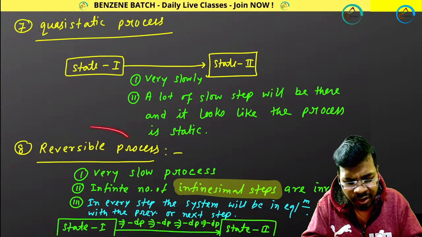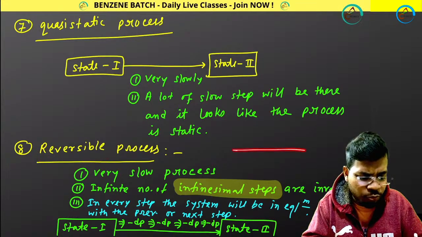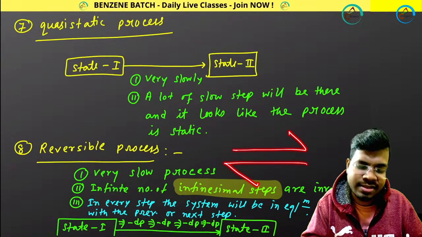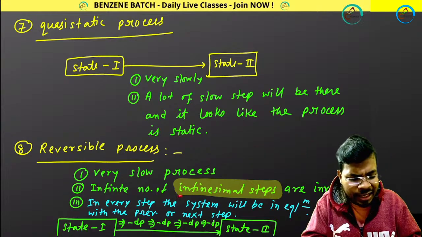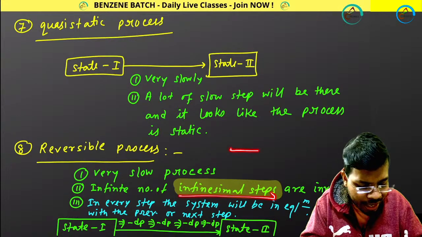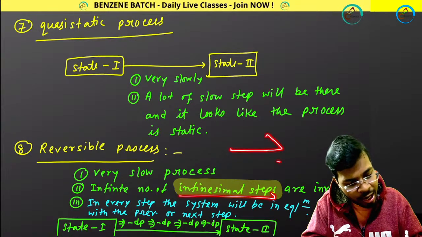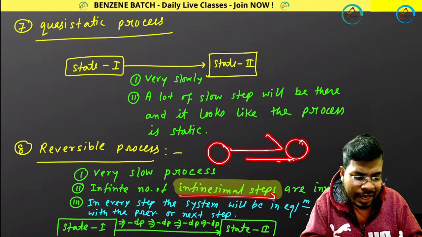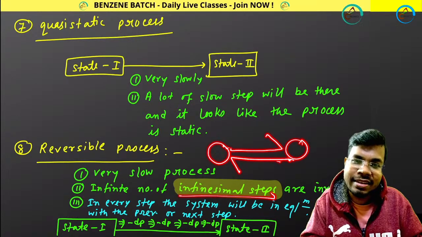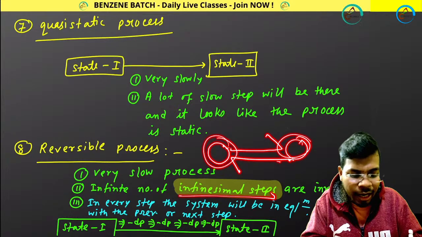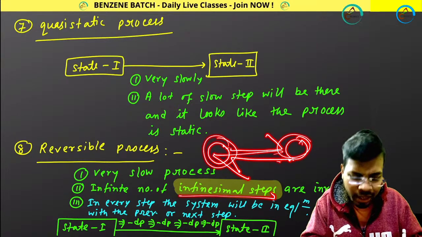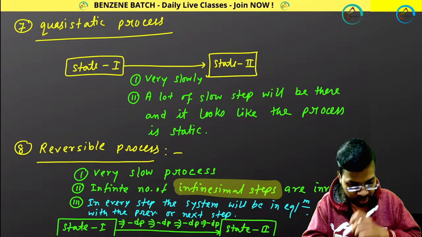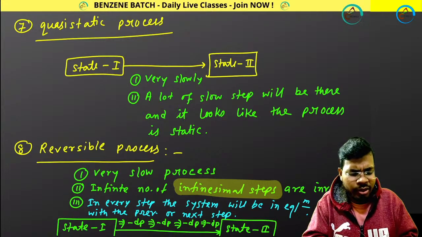Why is a reversible process reversible? You can go from here to there, and you can come back to the initial state. The steps are so small that you can go from the initial state to the final state, and then easily come back to the initial state. That is very important. I have shown you how it is possible.